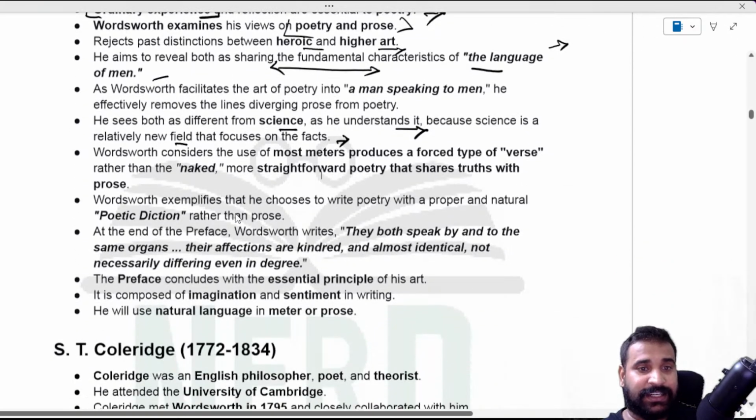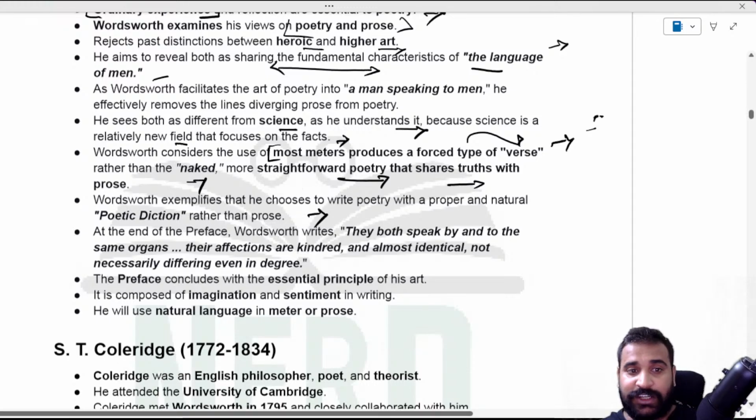And Wordsworth considers the use of meter to produce forced verses, again criticizing these verses, which are basically a very technical form, because he says that poetry should be rather naked, right, and more straightforward, sharing truth with prose. And Wordsworth, very important, they have asked question on it. Wordsworth exemplifies that he chooses to write poetry with a proper and natural poetic diction rather than prose. And at the end of the preface, what happened?